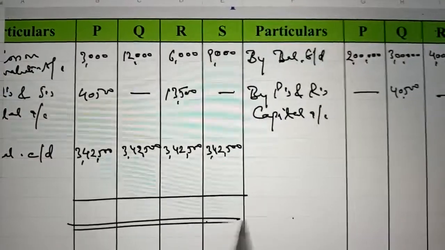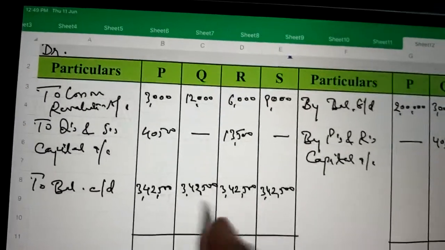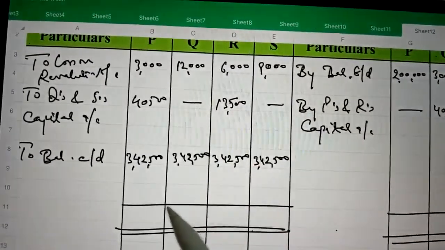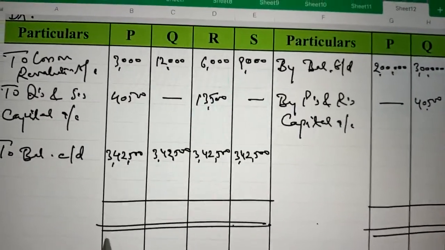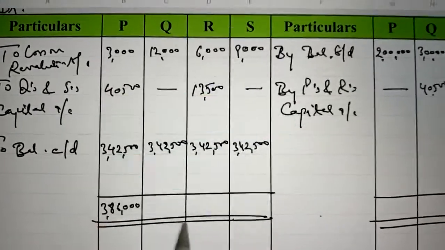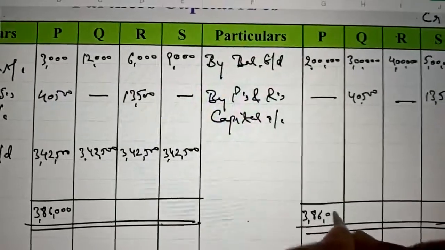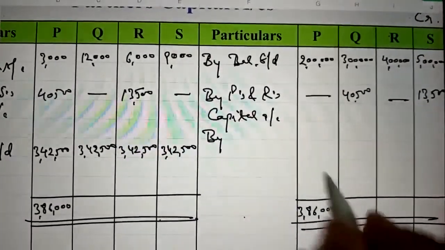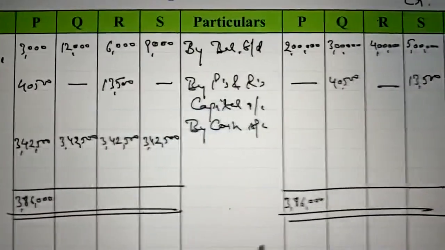Now after calculating the new capital, we will balance the account. So here the debit side's total is more in case of P than its credit side total. So here its total is 3,86,000, and the same amount 3,86,000 will be written here, and whatever the balancing amount will be adjusted through cash account, because it is mentioned in the question.